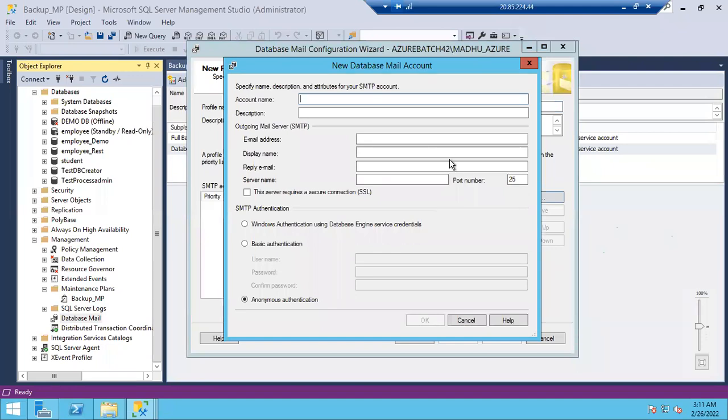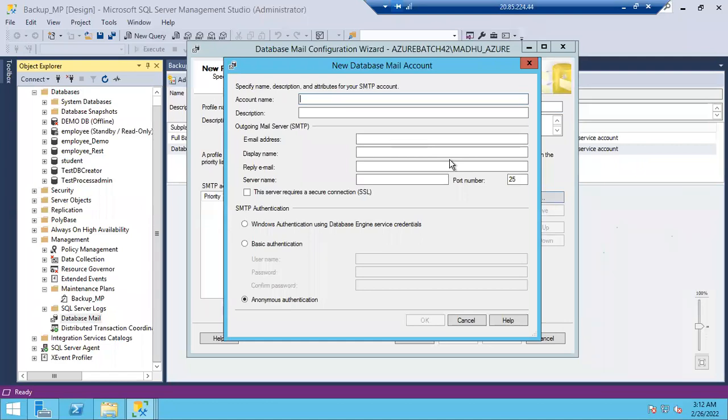See, for example, you want to send an email to your friend. What are you going to do, guys? What are the inputs? What are the requirements? If you want to send an email to your friend, you need a To, a subject, and a message body. Of course, you need From also, right? From which mail ID? You might have 10 mail IDs, 2 mail IDs or 3 mail IDs. So you need From, you need To, and the subject and everything you are going to send, right? So the same things we will give.